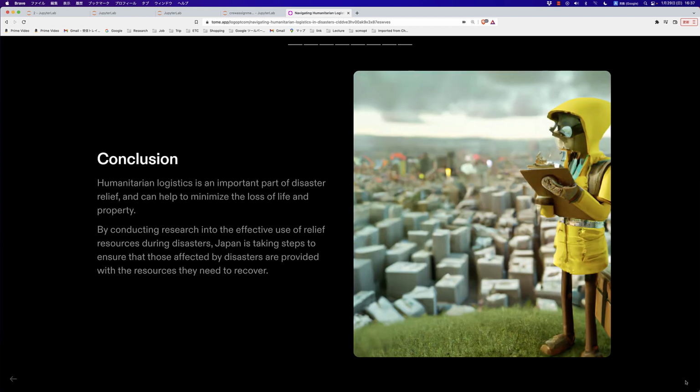Conclusion. Humanitarian logistics is an important part of disaster relief and can help to minimize the loss of life and property. By conducting research into the effective use of relief resources during disasters, Japan is taking steps to ensure that those affected by disasters are provided with the resources they need to recover.